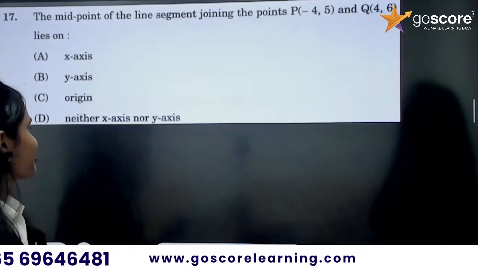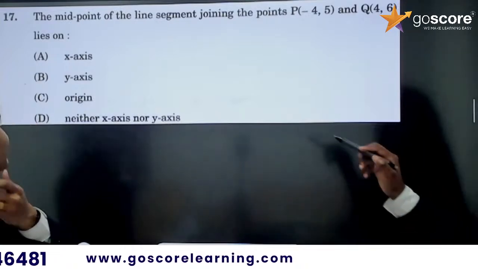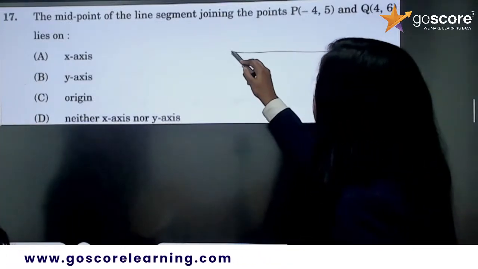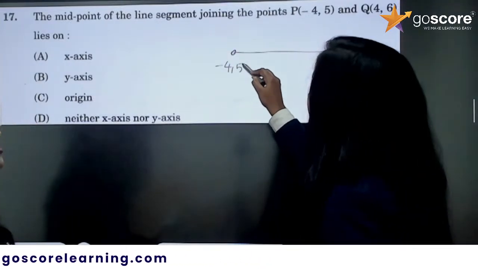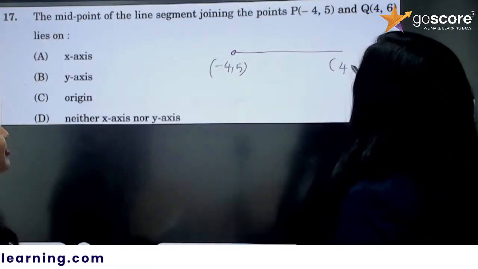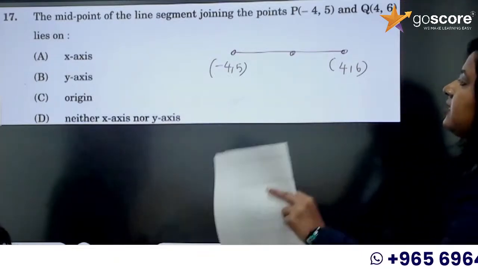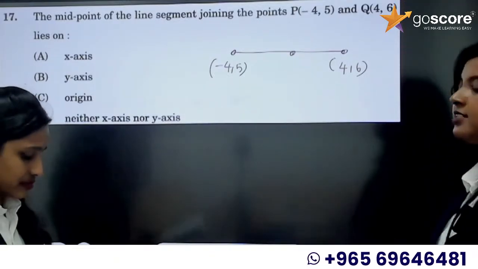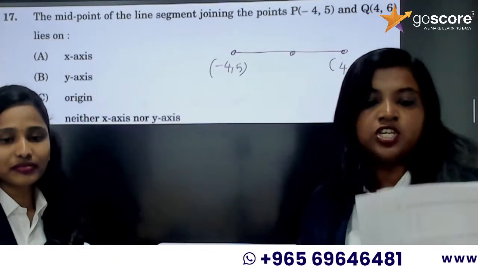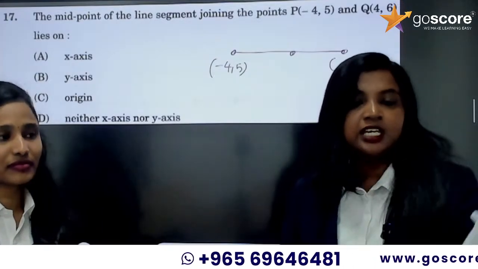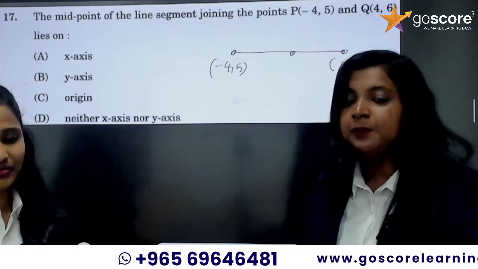Now the next question: the midpoint of the line segment joining the points negative 4, 5 and 4, 6. These are the 2 points, and the midpoint of the line lies on x-axis, y-axis, origin, or neither x-axis nor y-axis. These are the options. Which option did you get? A, B, C or D? Please comment your answer.